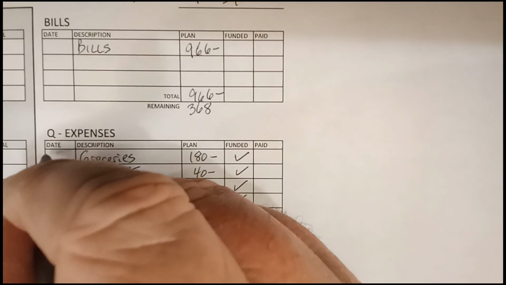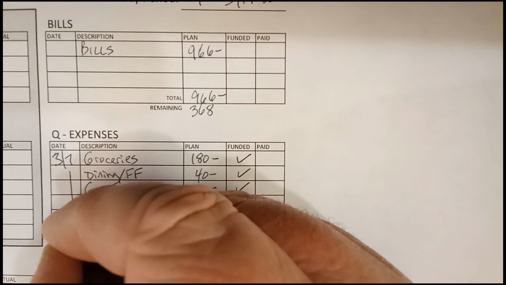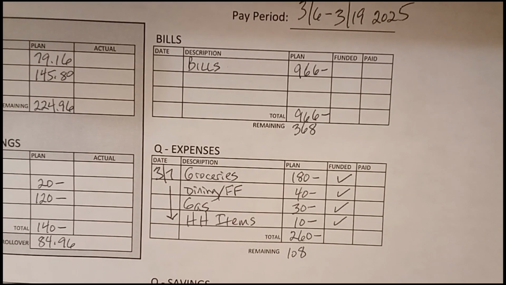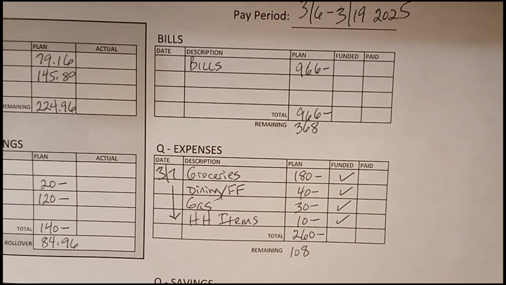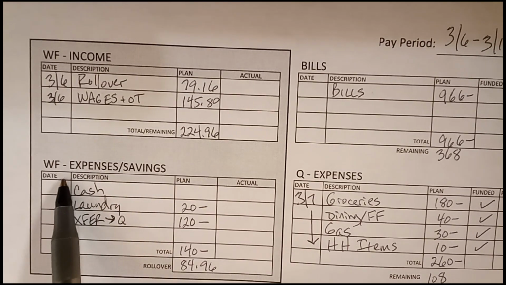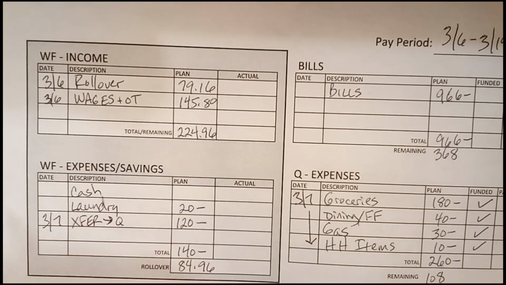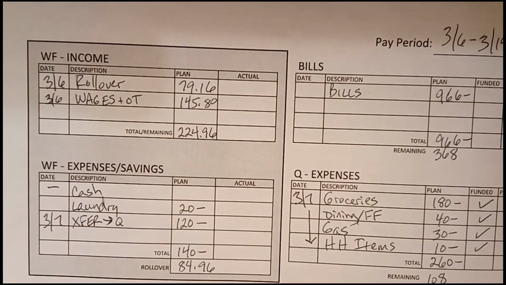And I just kept doing this throughout the worksheet, and then it helped me to get a good idea of those areas that still needed to be added. And then I went back over to my brick and mortar bank and put down the dates that I brought in, that I took out the cash for the laundry.